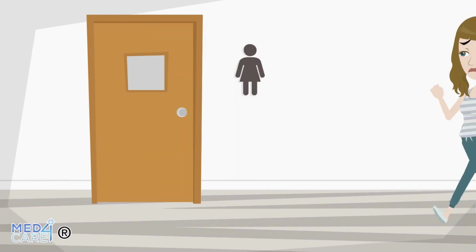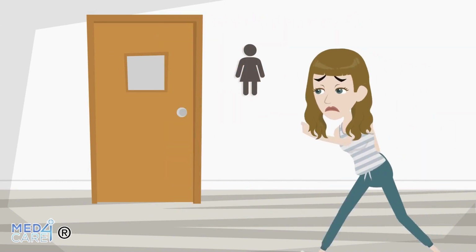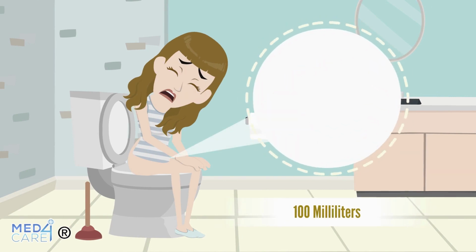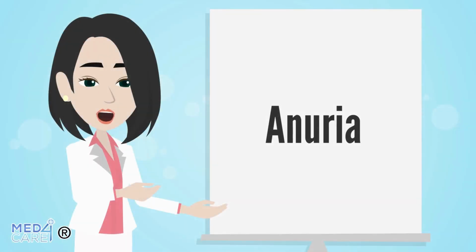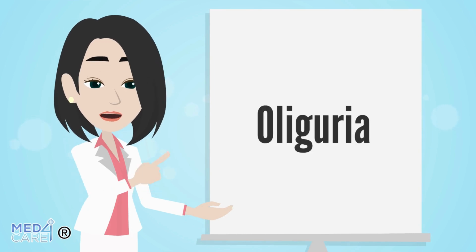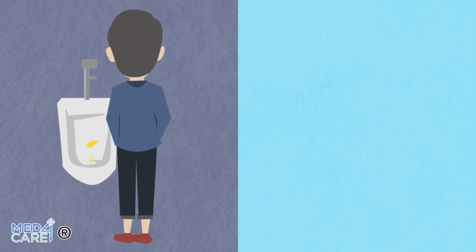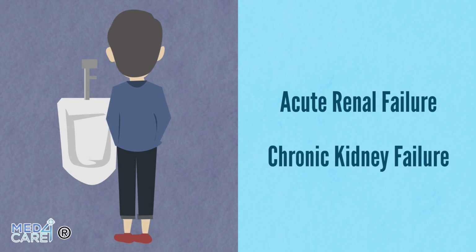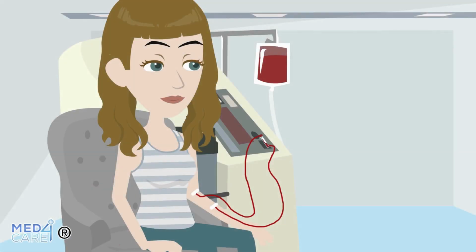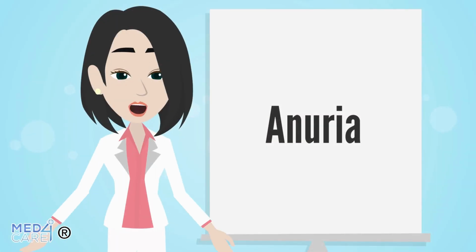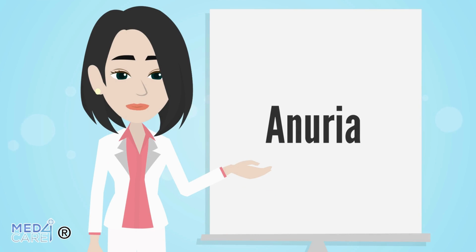Anuria identifies a serious clinical condition in which we witness the daily production of urine in very low concentrations, less than 100 milliliters, or even absent. Anuria may represent the further evolution of a state of reduced daily urine production, called oliguria. It can be due to multiple factors such as acute renal failure or, on the contrary, it can occur directly in the last stages of chronic kidney failure, where the patient is completely dependent on hemodialysis. Regardless of the cause, it is of fundamental importance to intervene in a timely manner on the origin of the anuria.